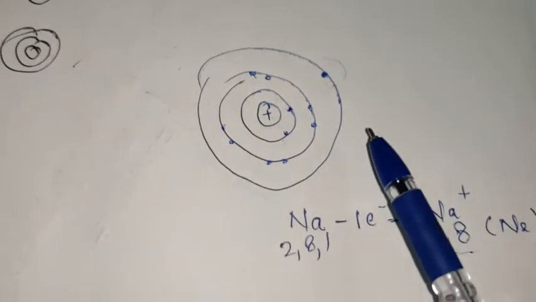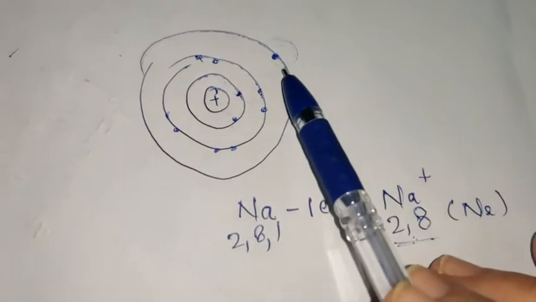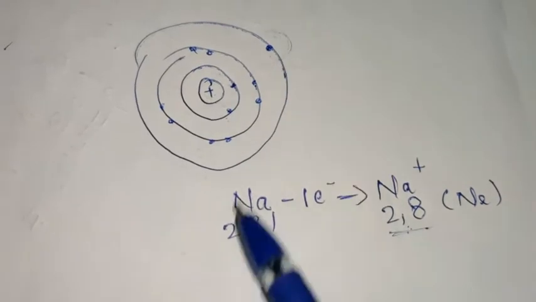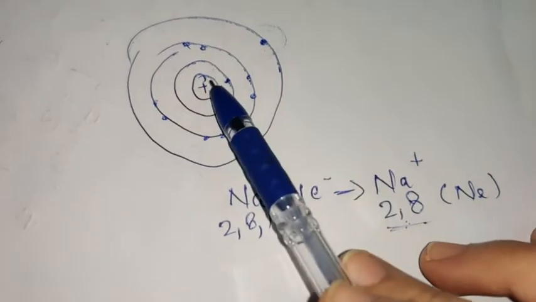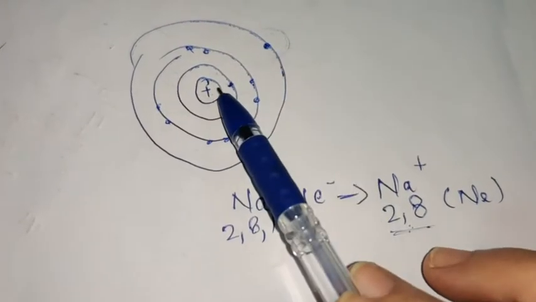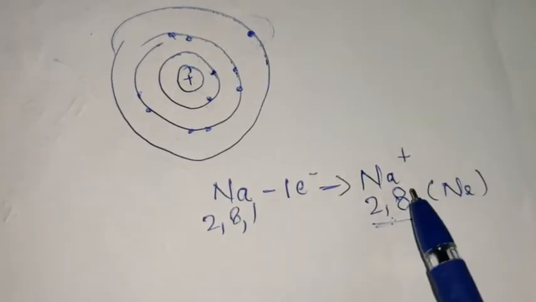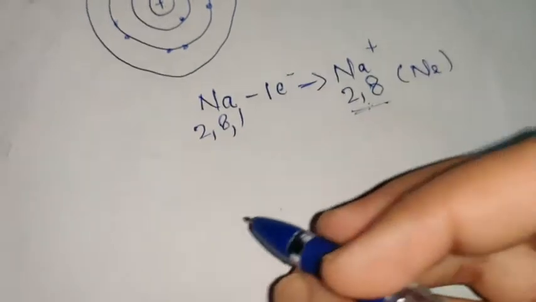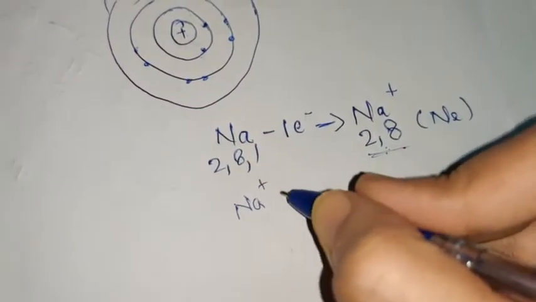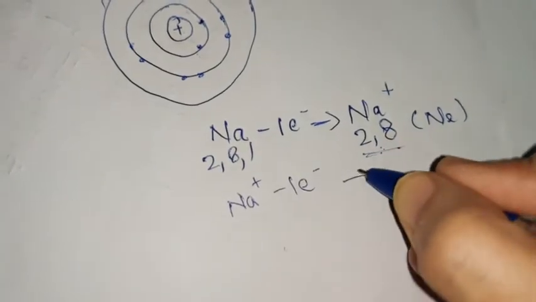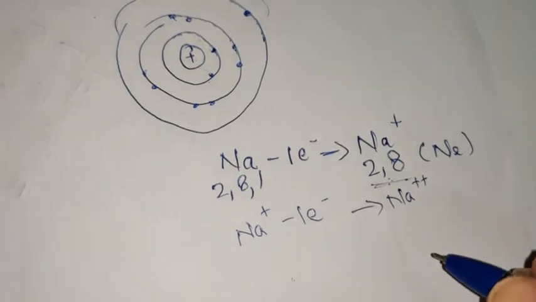So again, trying to explain why this energy goes on increasing. As you can see here, when the first electron is removed from sodium metal, it is removed from the third shell, which is far away from the nucleus. So obviously the force of attraction is least, so removing this electron will be easy. And now when you have to remove one electron from the cation to give it another positive charge, that is 2+, it will be very difficult.